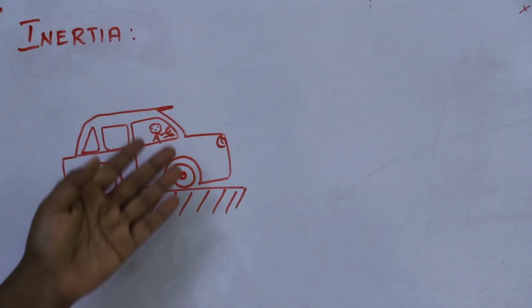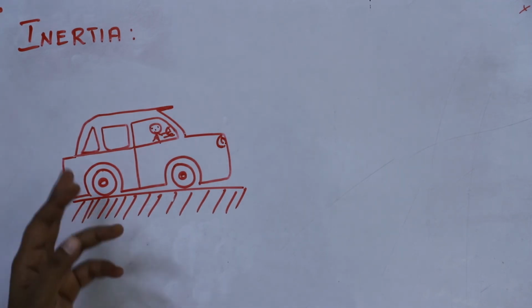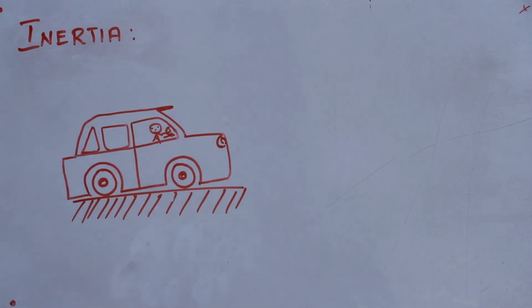So, we are going to discuss inertia. I will tell you an example. A girl is going to her office. While she is driving, she placed her purse in the next seat. Once she reaches her office, she applies the brake, so the purse continues to move forward and falls down. This is due to inertia. Any body would like to continue in its state of rest or the state of motion.